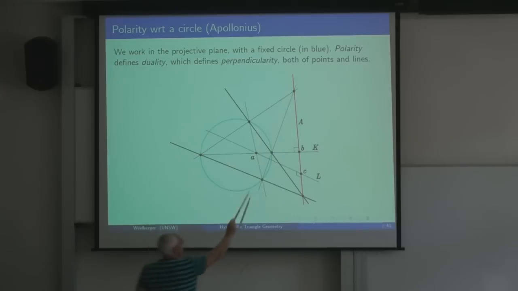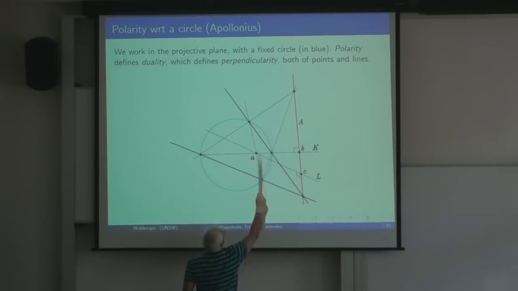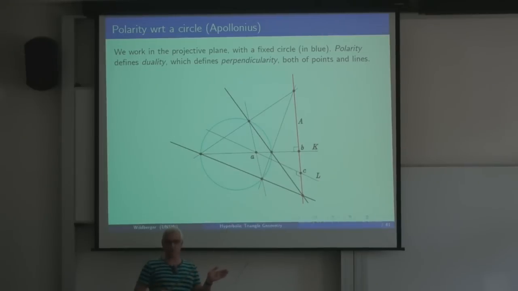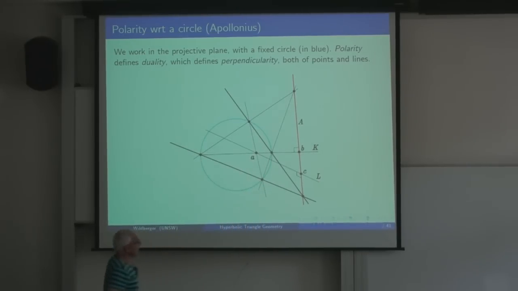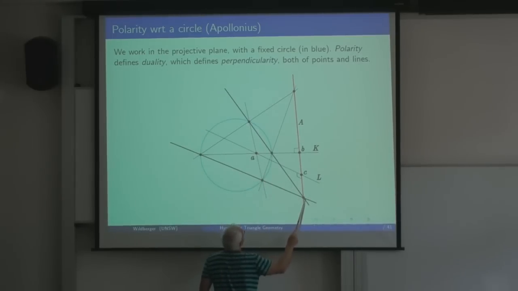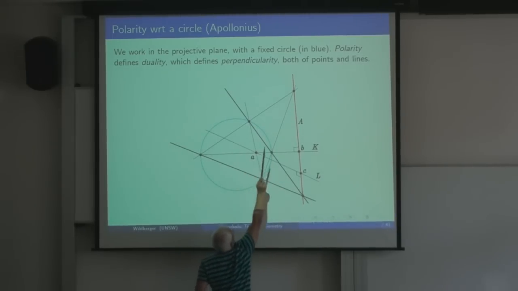You start with any point in the plane. Let's call it little a. Here's what you do. You take any two lines through it that meet the circle. Somewhere they cut the circle in altogether 4 places. And then you look at the diagonals of that quadrangle. You just join those 4 points in all possible ways. Well, that's one set of diagonals which we already have. And then you join these ones to get another point there, and you join these ones to get that other point there.